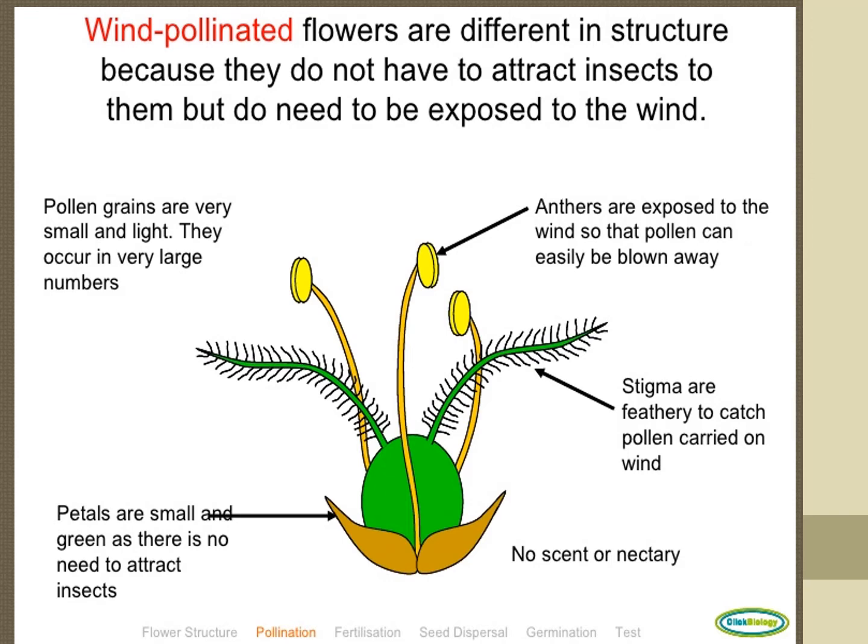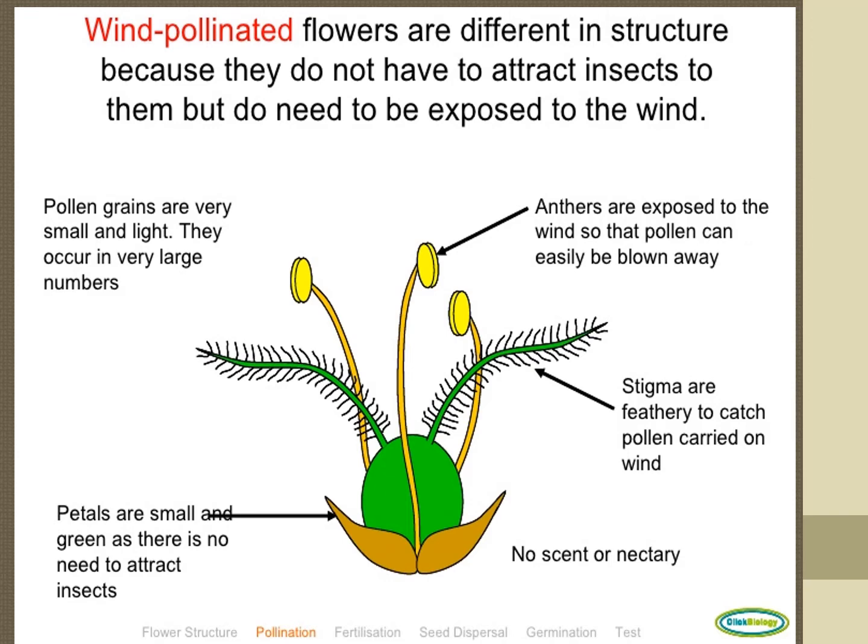Pollen of such plants is blown over a distance of more than 1 kilometer. One flower is in one place, another flower is 1 kilometer far away, and the wind carries the pollen grains there.